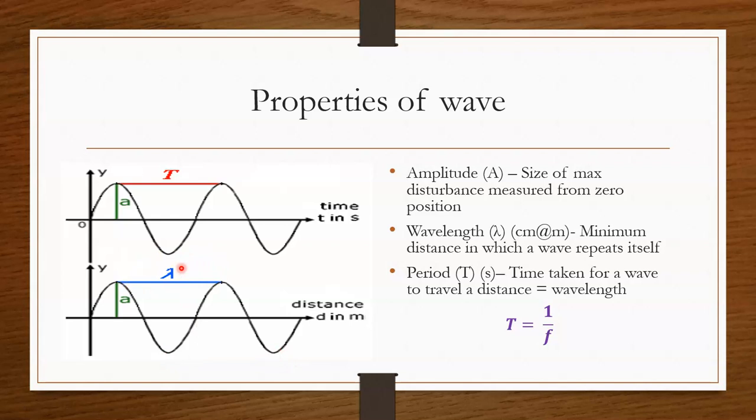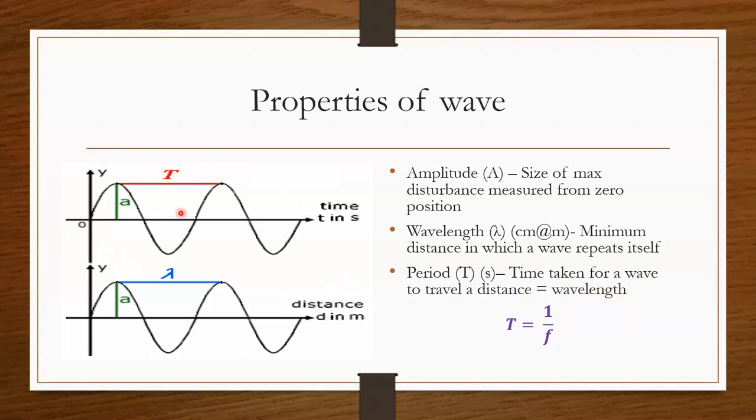So this is lambda. And the third one is period, symbolized as T, and the SI unit is seconds. It is defined as the time taken for a wave to travel a distance of one wavelength. It is similar to wavelength.